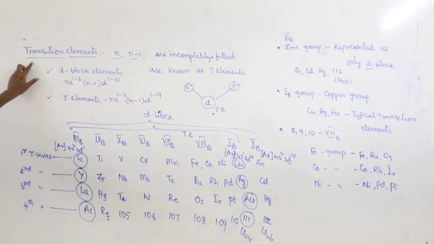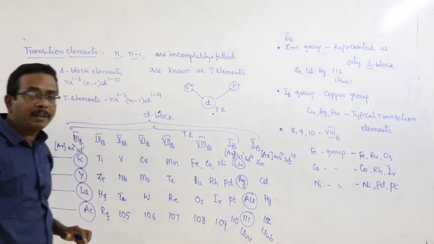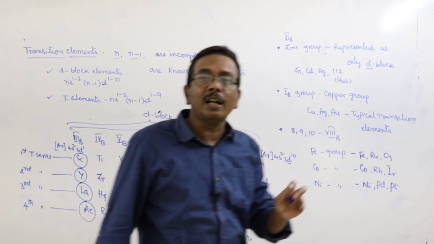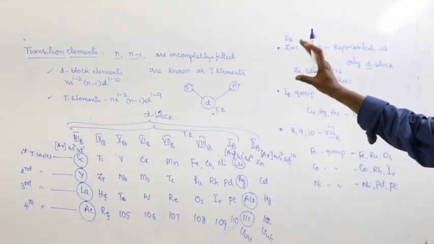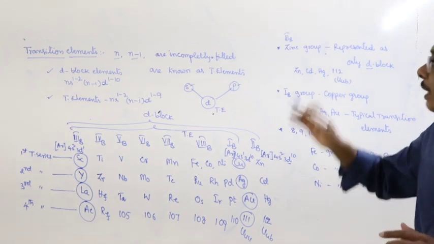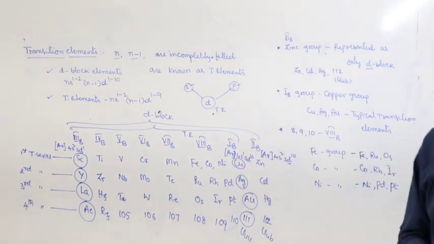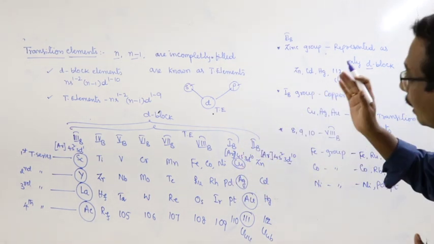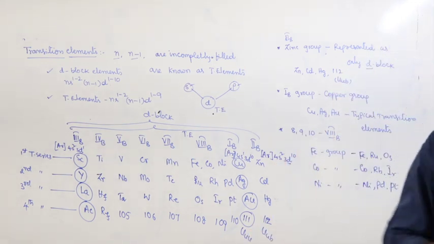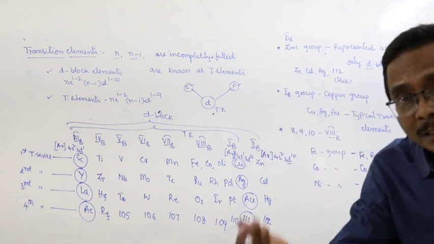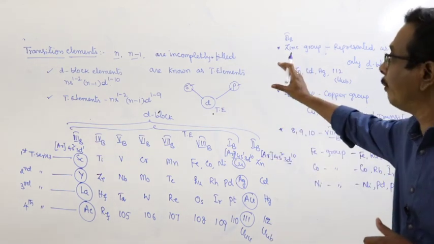This is about the discussion related to transition elements. How can you define transition elements? The elements in which the outermost and penultimate shells are incompletely filled are known as transition elements. In transition elements and also d block elements, the d subshell present in the penultimate shell, the (n-1)d subshell, is being filled.